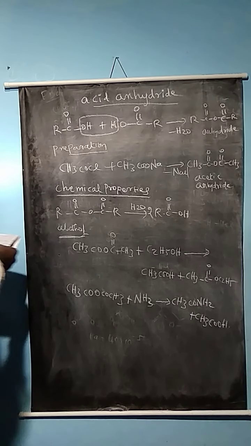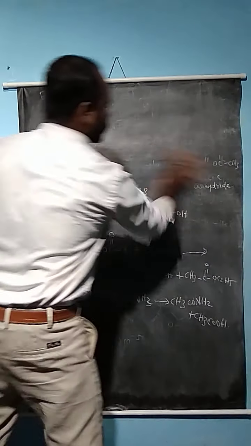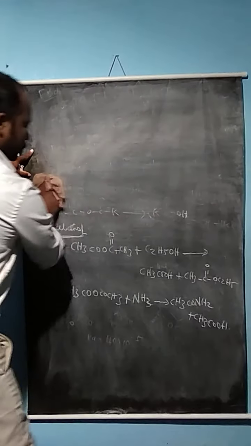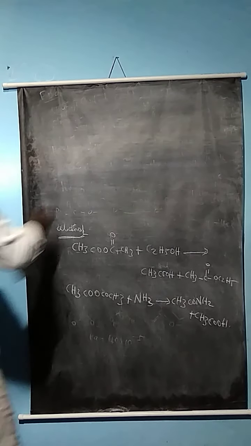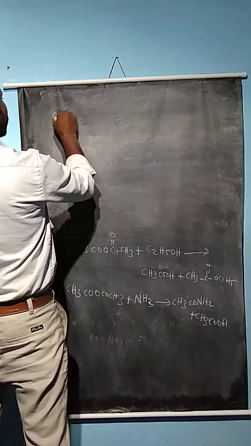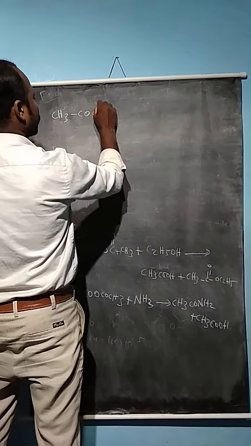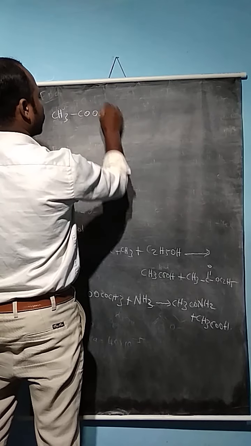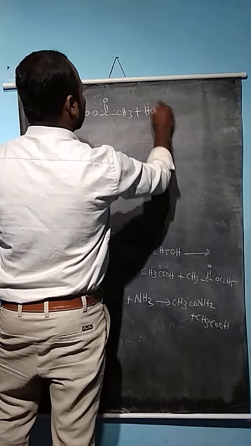So how does the compound react with HCl molecules? So acetic anhydride reacts with HCl molecules.